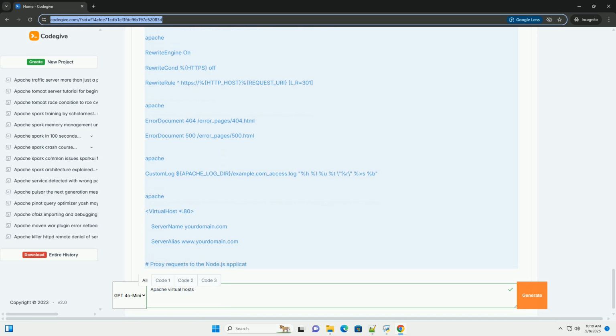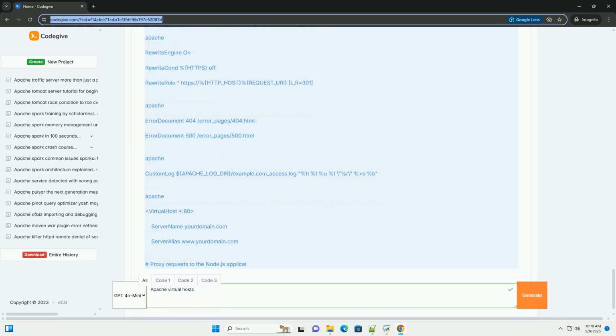500 Internal Server Error. This usually indicates a problem with your website's code or a misconfiguration in Apache. Check the error logs (ErrorLog directive) for details. 403 Forbidden. This means that Apache is denying access to the requested resource. Check the directory permissions and the Require directives in your virtual host configuration.